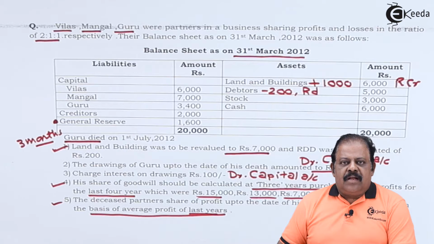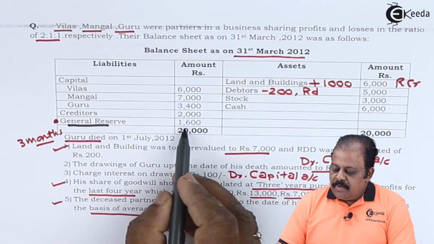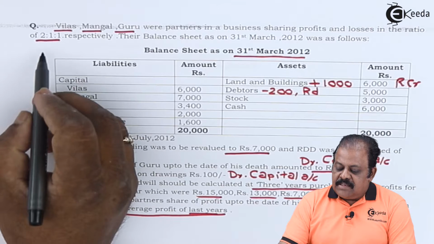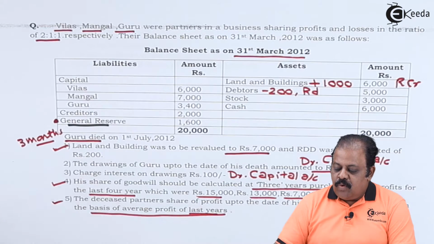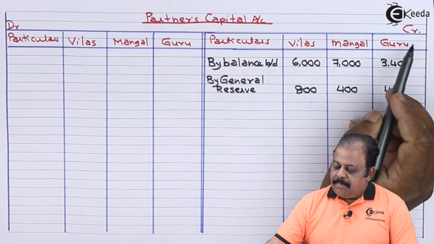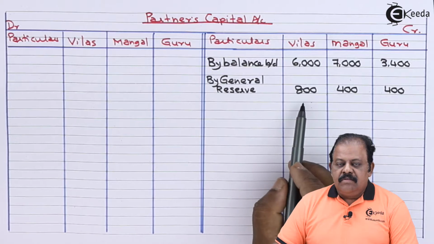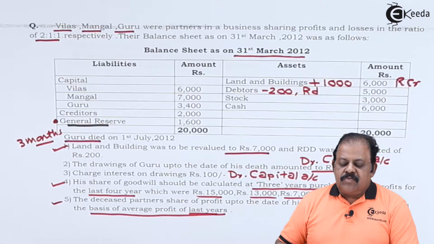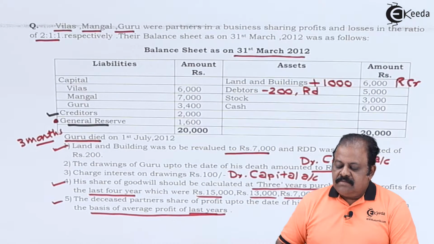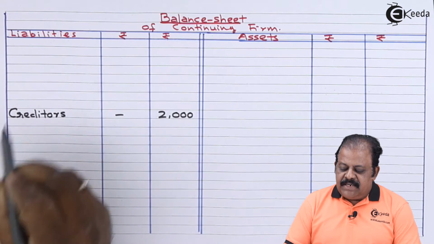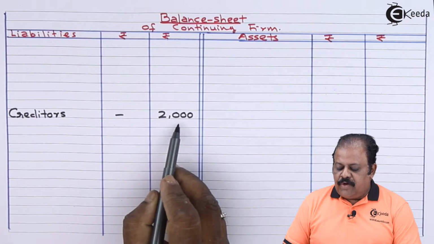Relating to partners capital accounts, we have item general reserve. Amount is 1,600. This will be distributed between partners in their profit sharing ratio 2:1:1. That is 800, 400, 400. Partners capital account credit by general reserve, Vilas 800, Mangal 400, Guru 400. There is one more item on liability side, creditors. There is no adjustment on creditors. This will be transferred to the new balance sheet on liability side. Balance sheet liability side, creditors 2,000.